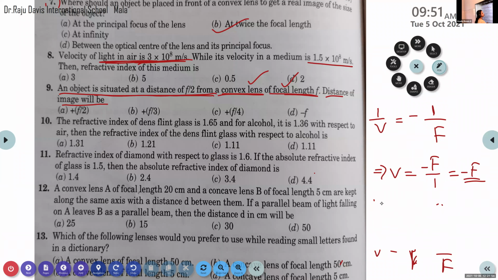Okay, so what about the image distance? Image distance v is equal to minus f. So here the correct option is option D. Minus f is the right answer.